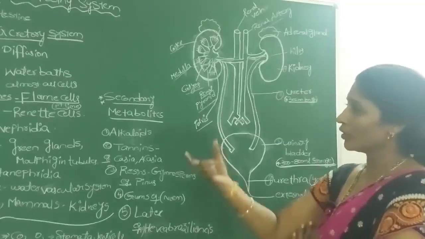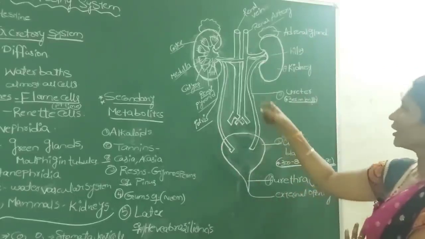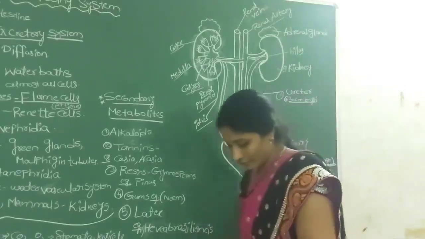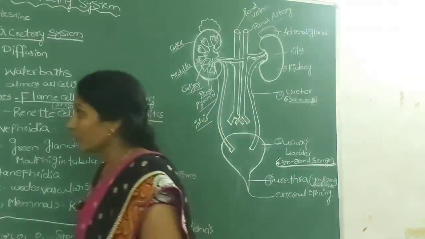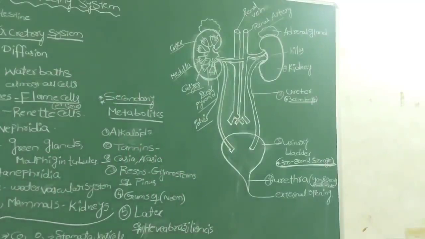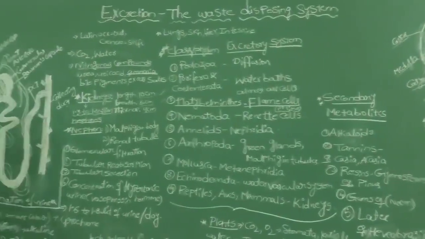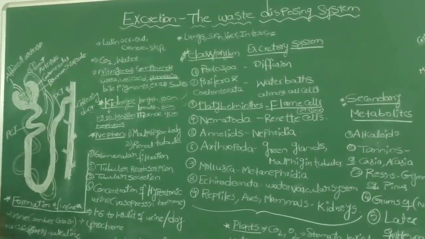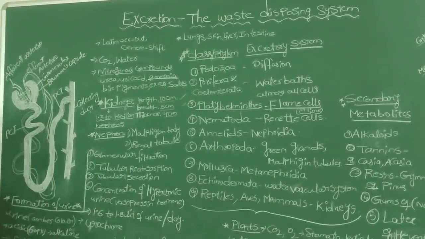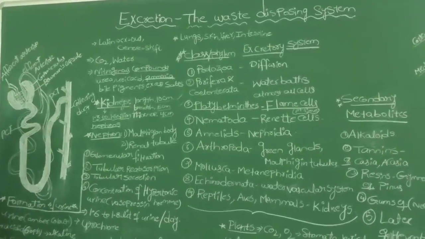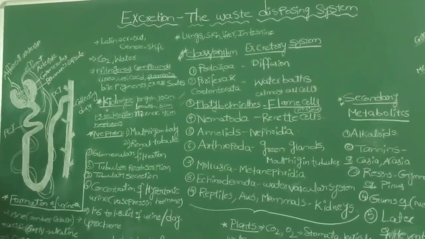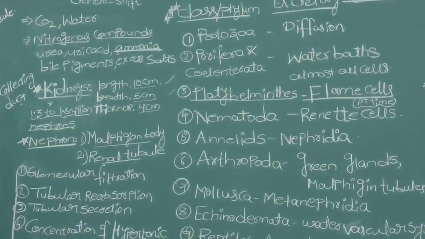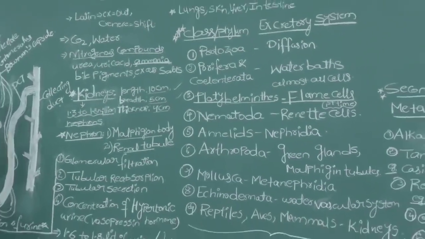Okay, before explaining the next structures, first we go with the structure of the nephron. So listen carefully. Here I drew a small rough diagram of the nephron. I already told you kidneys contain a million nephrons. So just imagine this is one single nephron structure. If you observe the nephron structure, it mainly contains two parts. One we call the Malpighian body, and the second one we call the renal tubule.